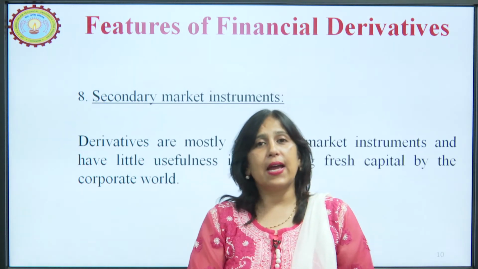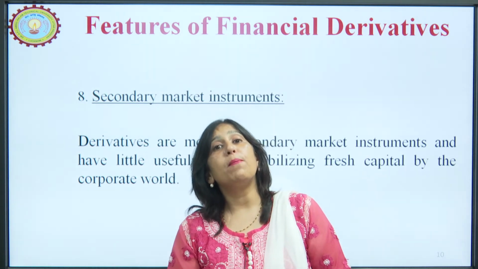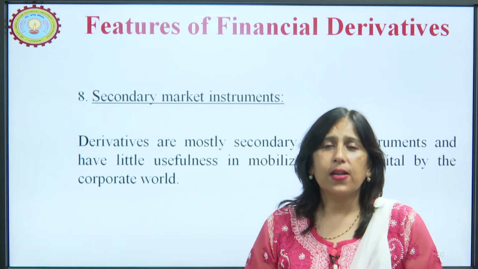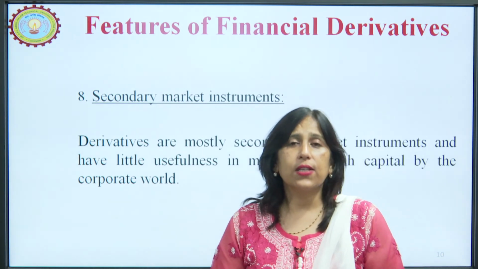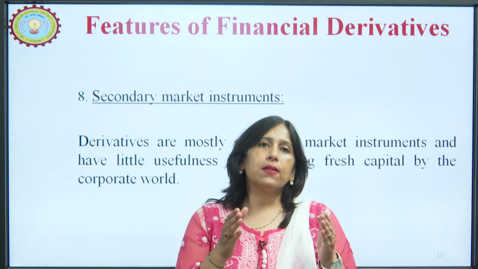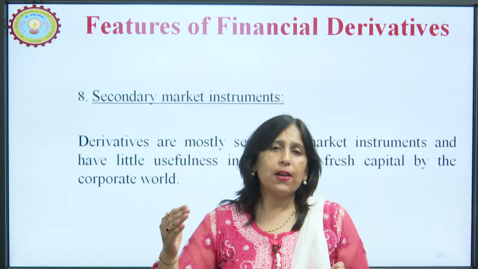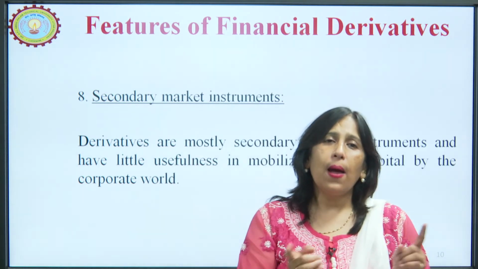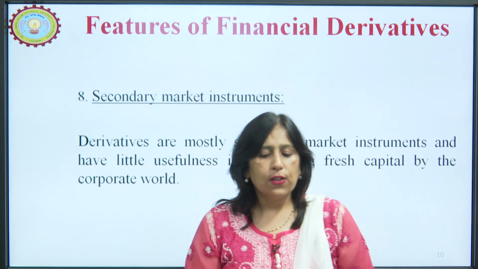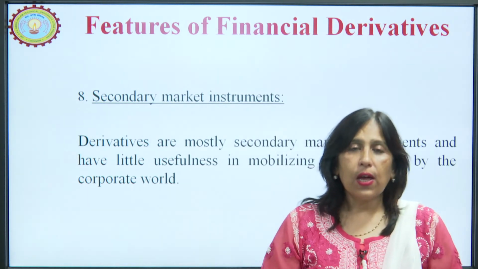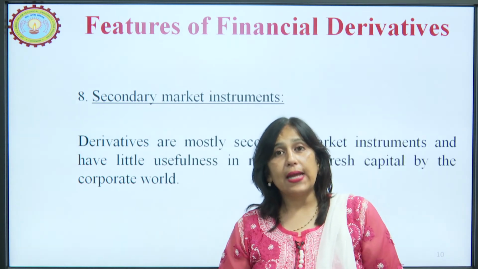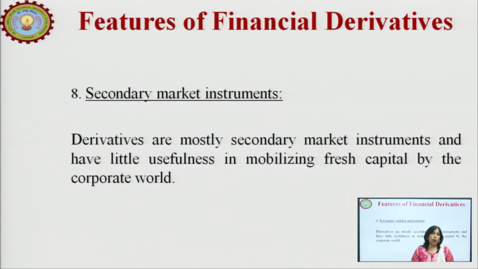Whereas the secondary market, which is commonly known as share market, security market, stock exchange, is where this derivative instrument is traded; it is a part of the secondary market, not a part of the primary market. So, derivatives are mostly secondary market instruments and have little usefulness in mobilizing fresh capital by the corporate world, because fresh capital mobilization takes place where?